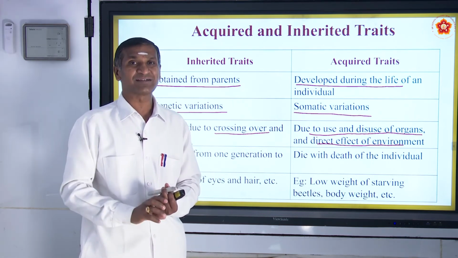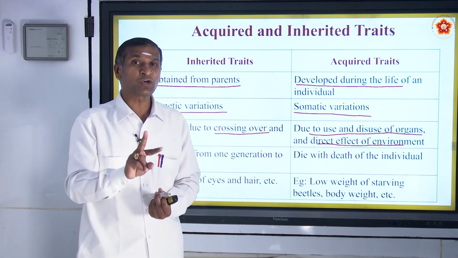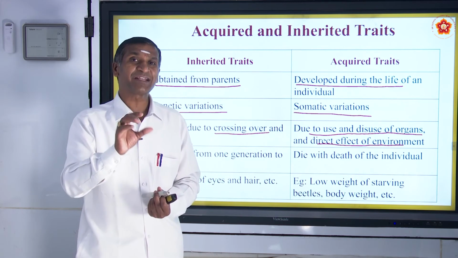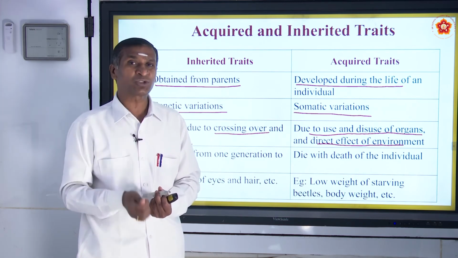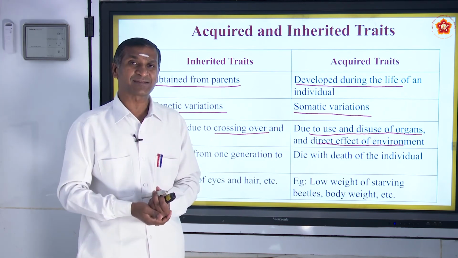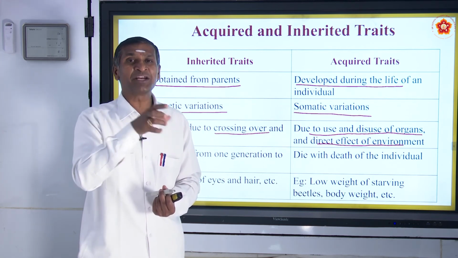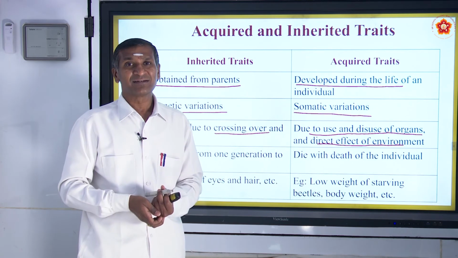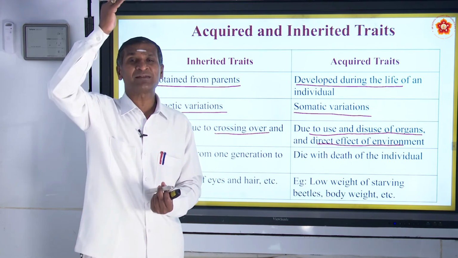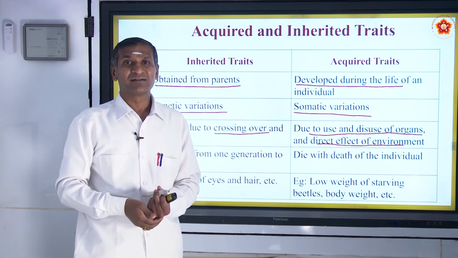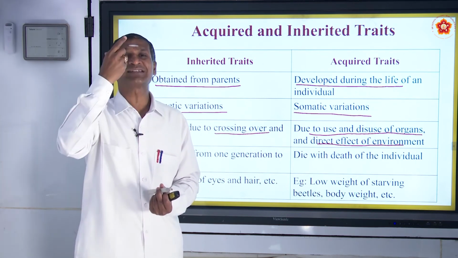Disuse of organs. If you think of use of organs, giraffe was like a deer. The neck was not tall in the earlier days. But due to the need of food, the food that was available at the heights, it started to raise its neck.